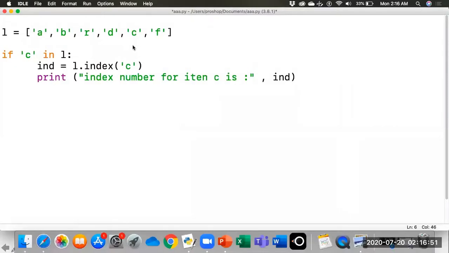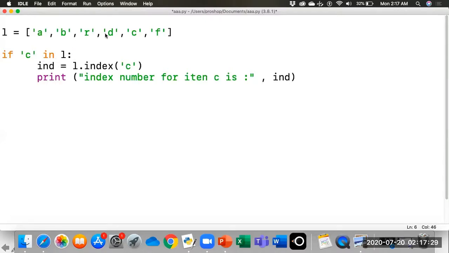We have created the same list, and we want to find the index of element C. We'll use a statement: if C is in the list L, then we will use the index method with a variable called index, and we will assign the index number to this variable. We are using the index method as L.index and the value we want to find in the list. If this value is found, it will return the index number, which is saved in this variable.